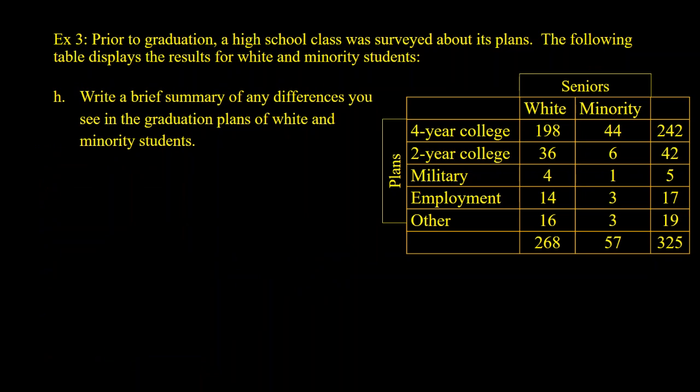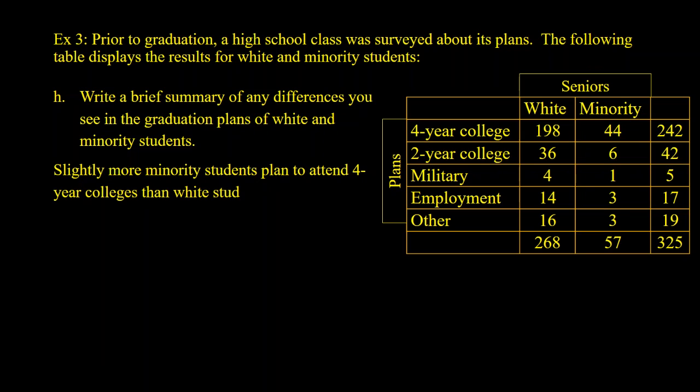Write a brief summary of any differences you see in graduation plans of white and minority students. And we just talked about this in the previous problem. Slightly more minority students plan to attend 4-year colleges than white students.